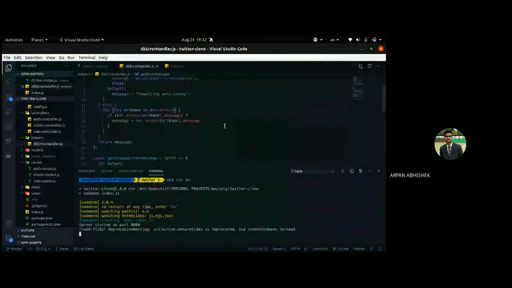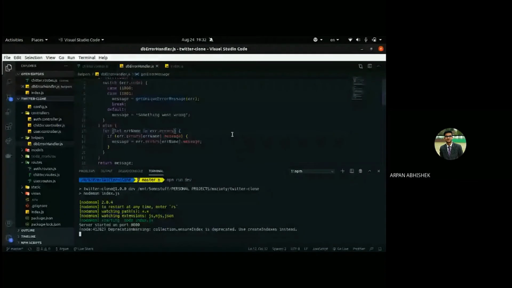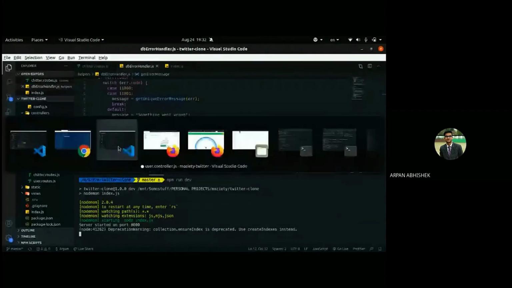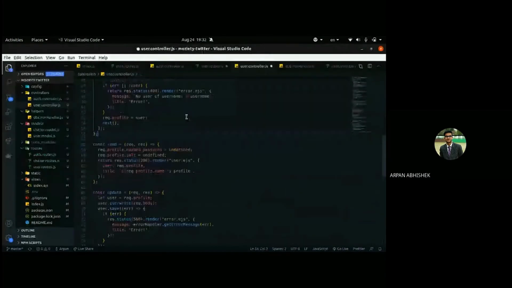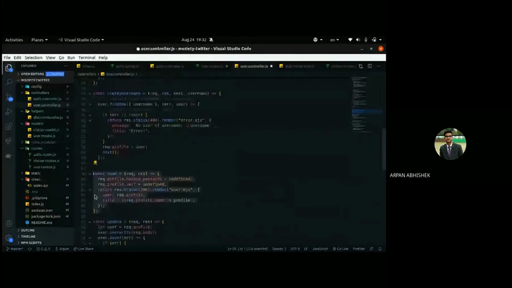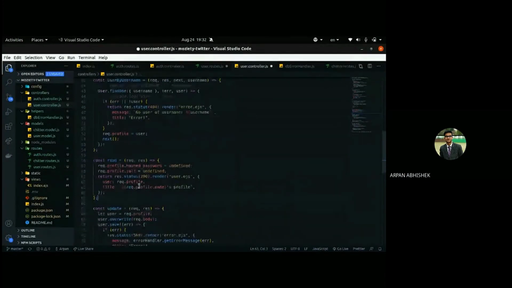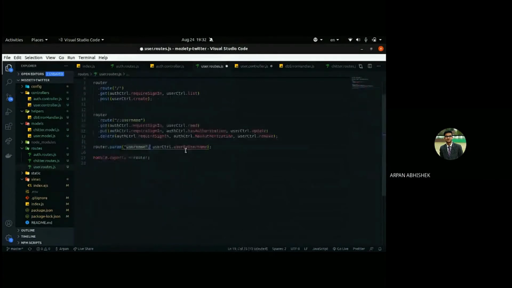That's how this read route is working. We get the profile which we set in user by username while handling the parameter. After this, whenever this parameter is there, every request will have a profile.